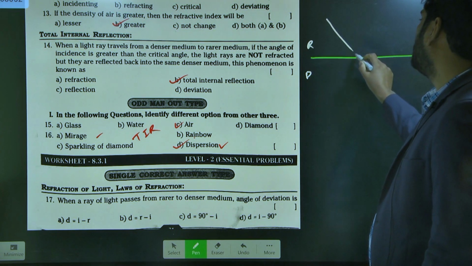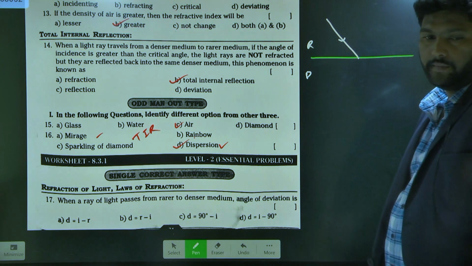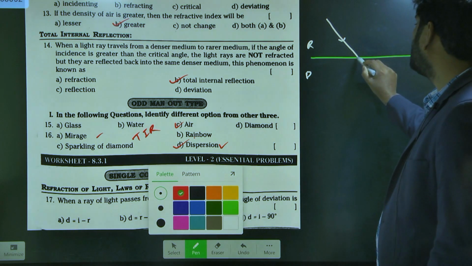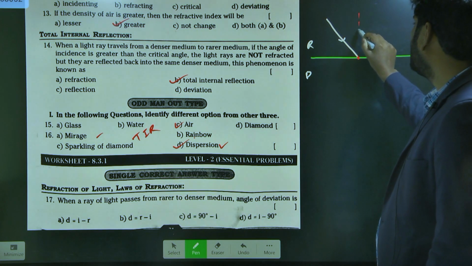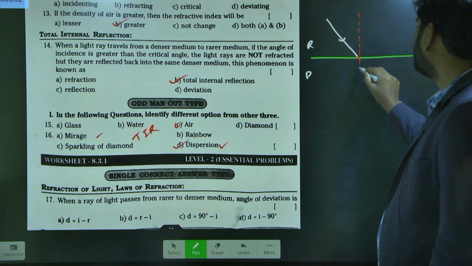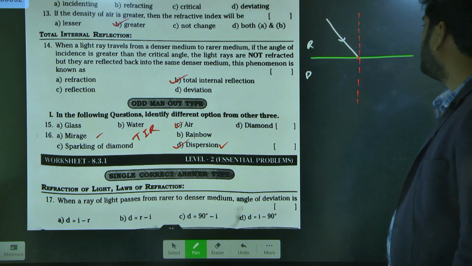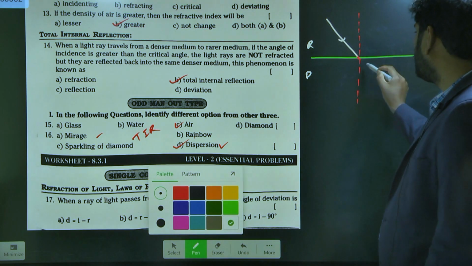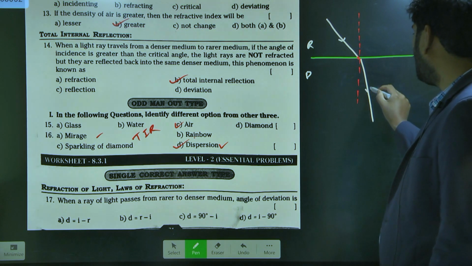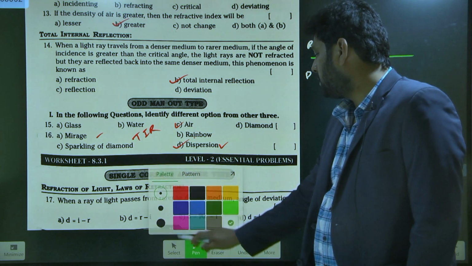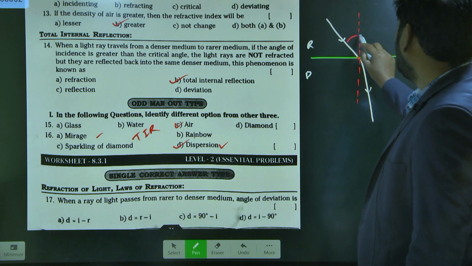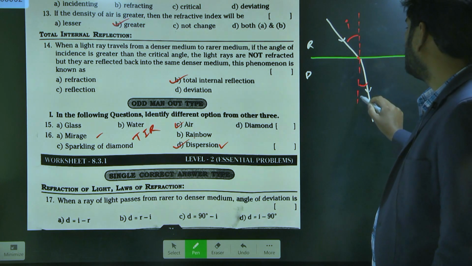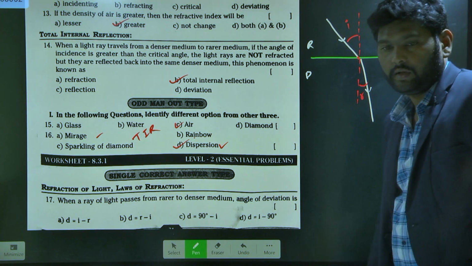So this is the light ray, and this is your point of incidence. What is this here? Normal. Very good. In which direction will the light ray bend? Towards the normal. So this is the way the light ray has bent. If the medium did not change, this is called angle of incidence, and this is called angle of reflection.